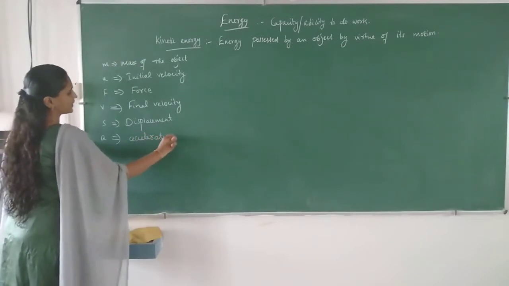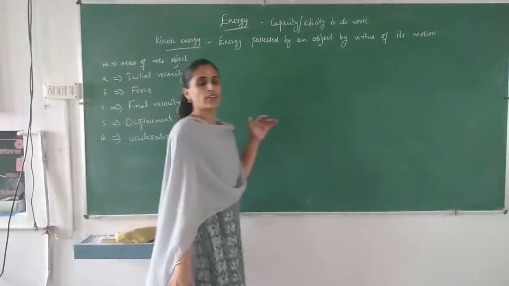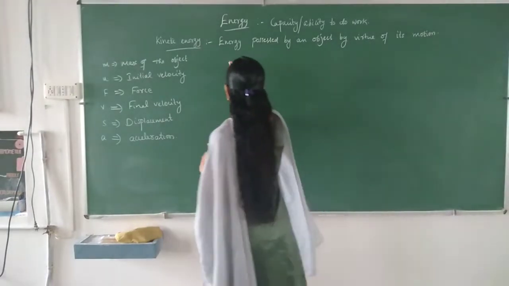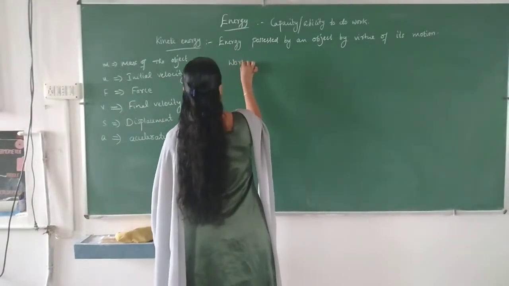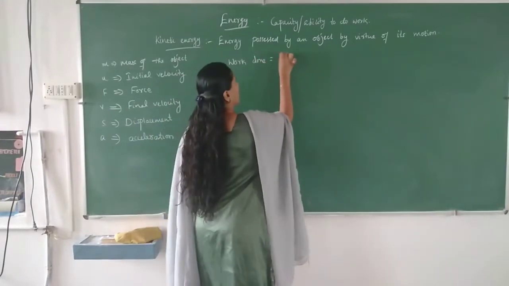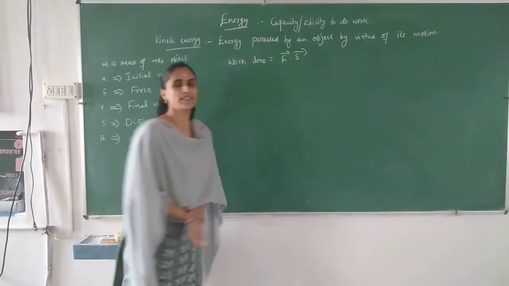Because a force is acted, there is an acceleration. So we can find an expression for work done. Work done is equal to F dot S, the scalar product of force and displacement.